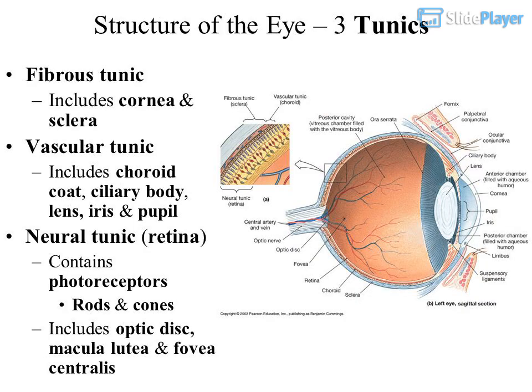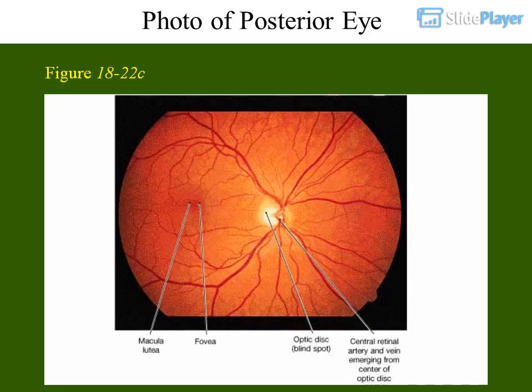Structure of the eye: 3 tunics. Fibrous tunic includes cornea and sclera. Vascular tunic includes choroid coat, ciliary body, lens, iris and pupil. Neural tunic, the retina, contains photoreceptors: rods and cones. Includes optic disc, macula lutea and fovea centralis. Photo of posterior eye.